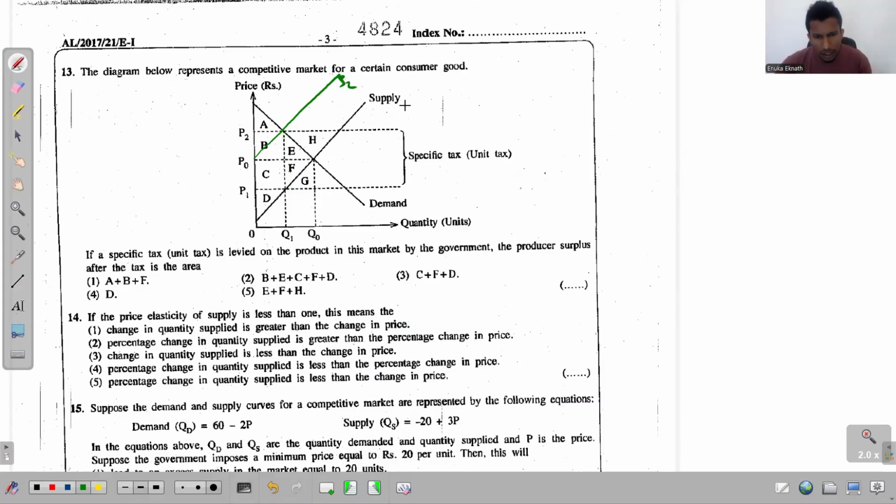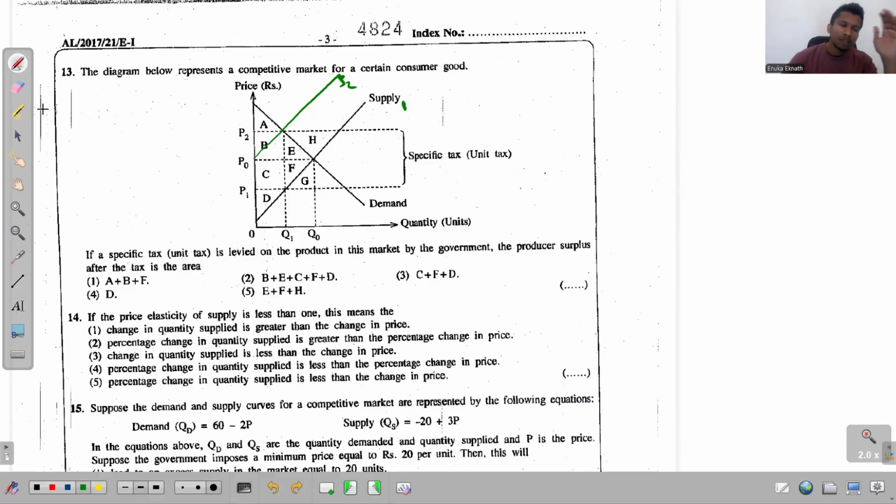Anyway, this is S2 and this is S1 and this is the demand curve. By giving all this, what do they ask us to recognize? If a specific unit tax is levied on this product by the government, the producer surplus after the tax is the area. See the now producer surplus. They just talk about the producer surplus. They ask us to recognize the producer surplus.